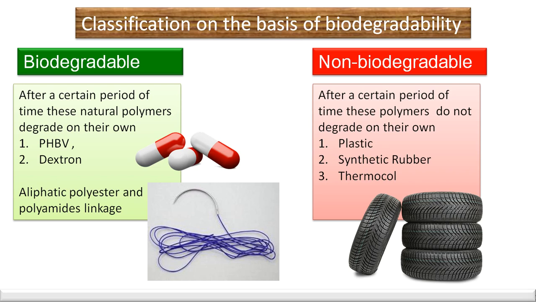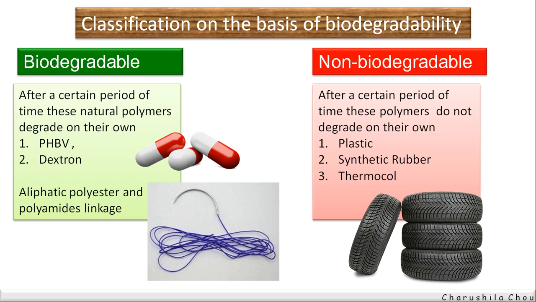The non-biodegradable polymers are those which, after a certain period of time, do not degrade on their own, and these are mainly plastics. Synthetic rubber and thermocol are examples for non-biodegradable polymers. So that is the classification based on biodegradability.